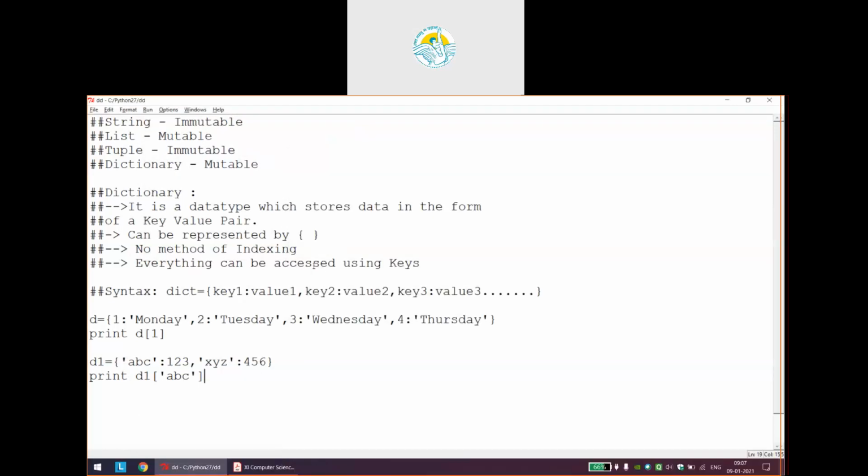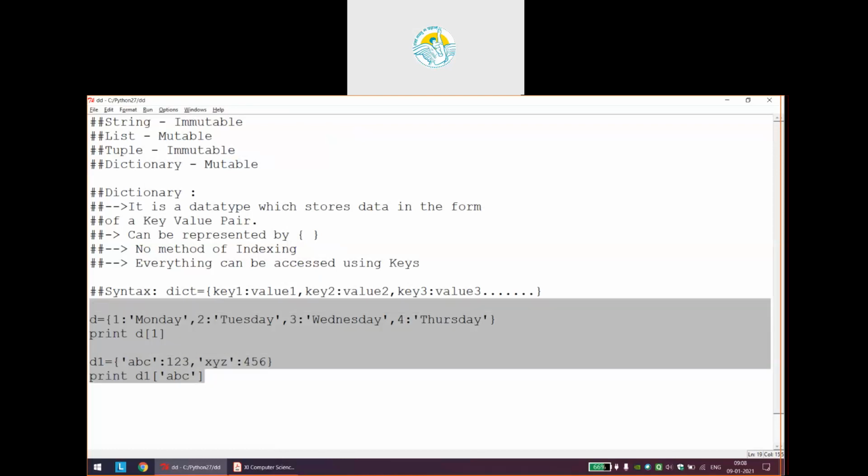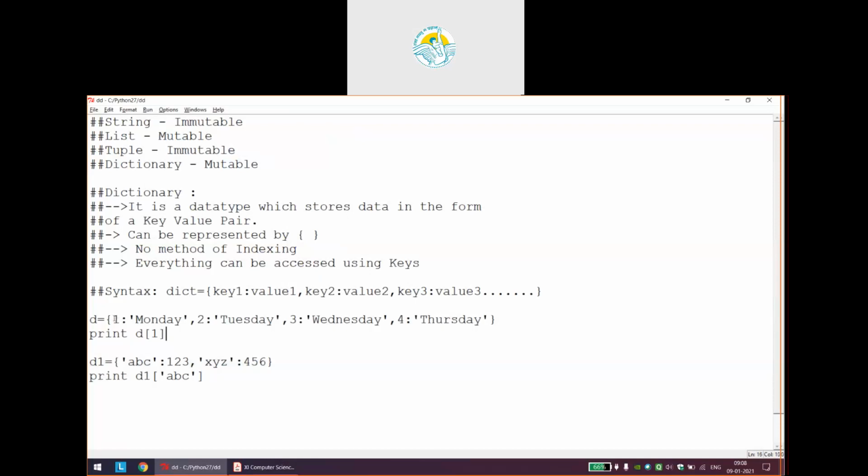Okay, fine. So this was all about how we create a dictionary, how we specify elements inside a dictionary, and how we access elements of a dictionary. Make sure there is no indexing in a dictionary; all access is with the help of keys only.